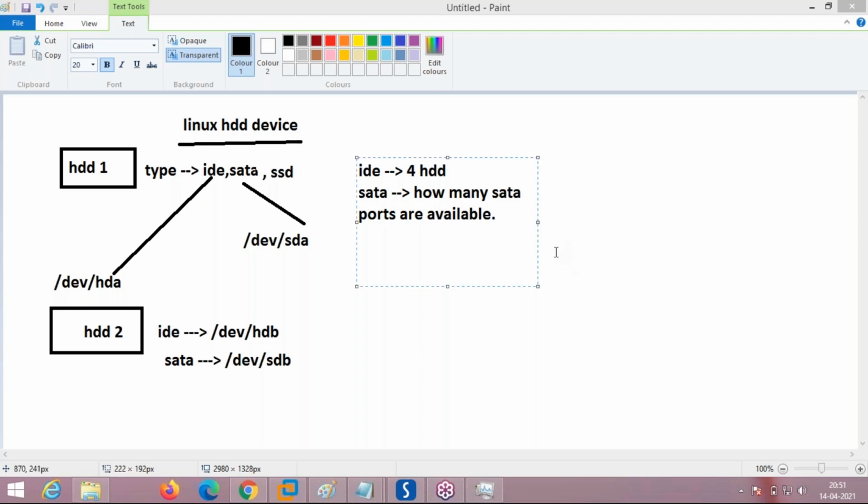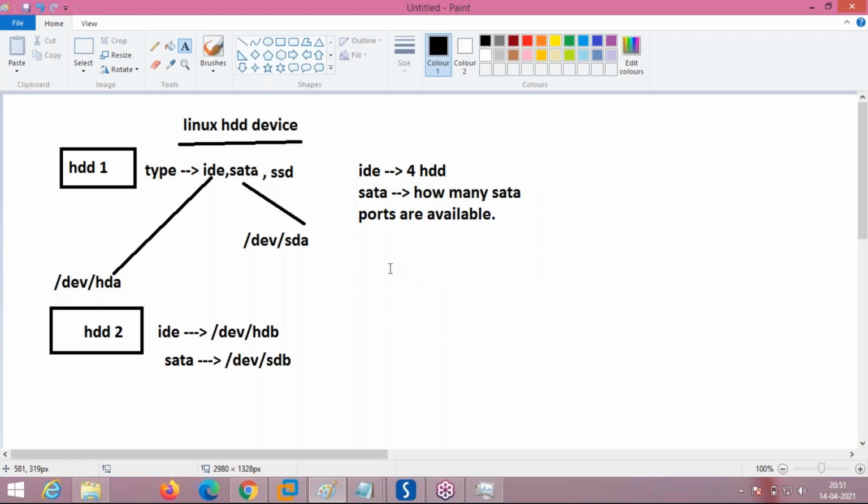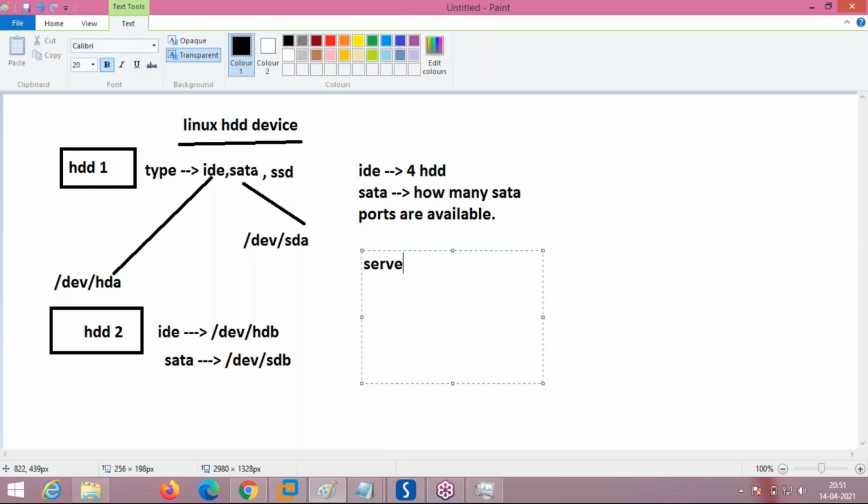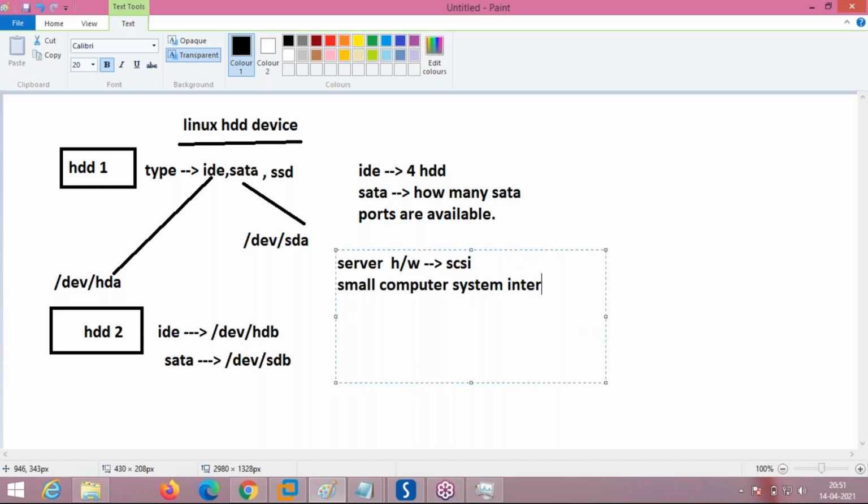But in a server, there is no SATA hard disk. Servers will not support this hardware. Servers support SCSI. SCSI stands for Small Computer System Interface.